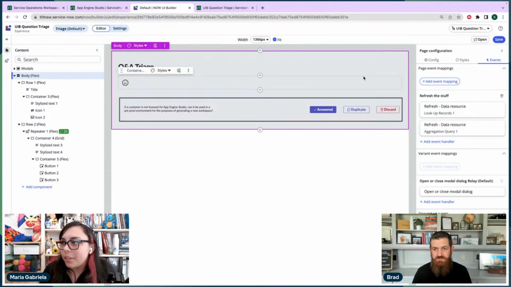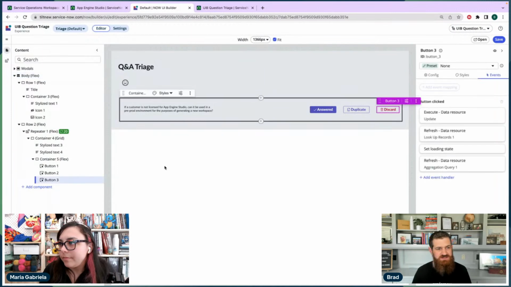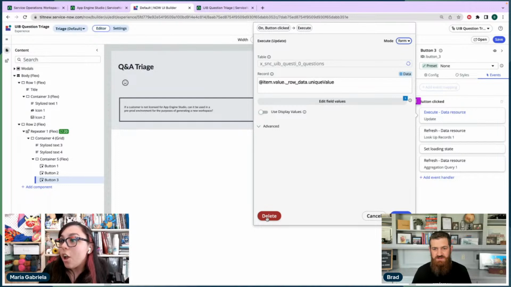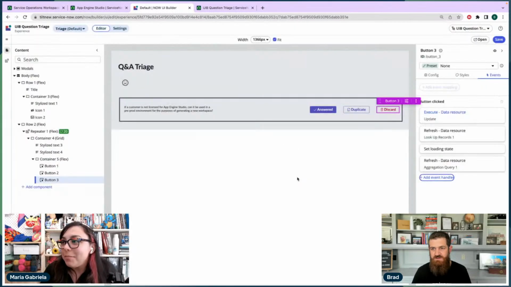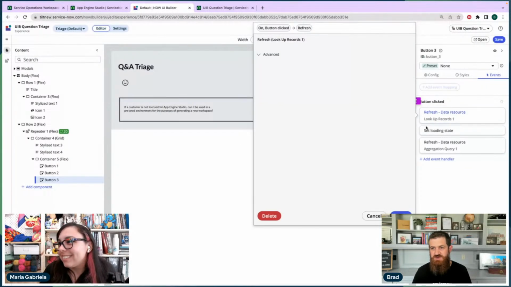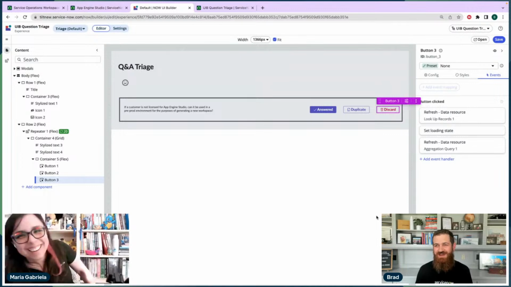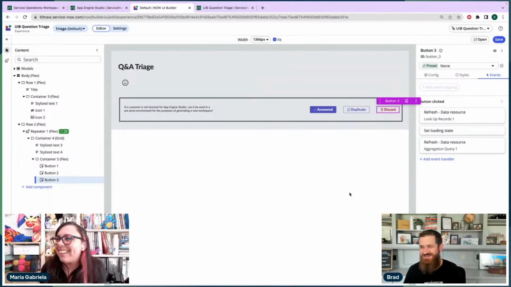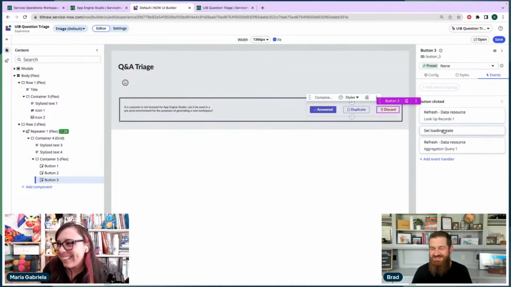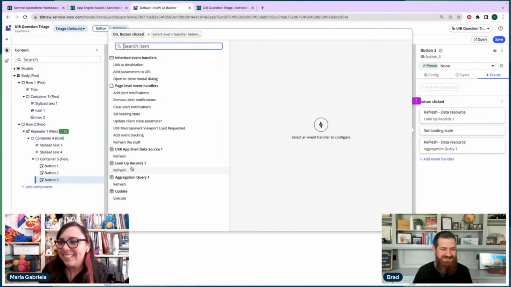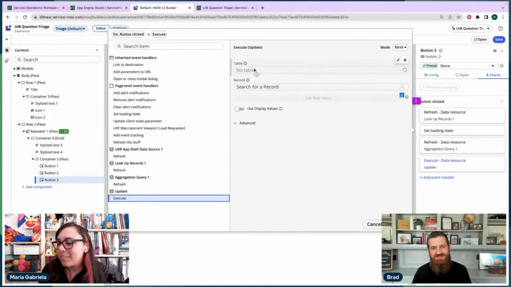Okay. Oh, and then how do we use that in our button? I believe we can just fire this. So let's do that on the discard. I'm going to get rid of these. Oh, you can click on them and edit them? Yes. Wait, what was the first one? That was the wrong one. If only it was a week from now. That's all right. Let's redo that. Oh man. All right.